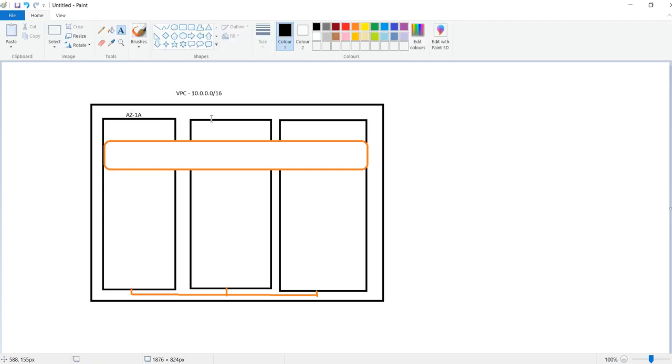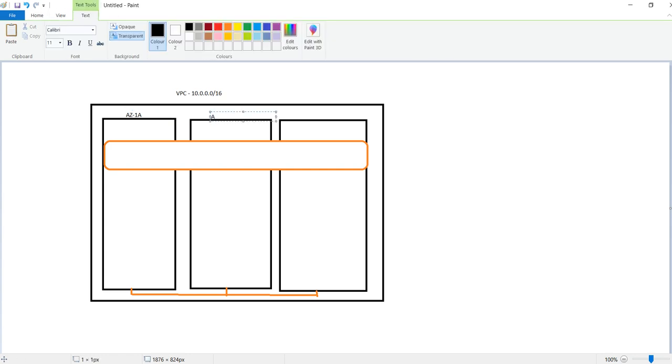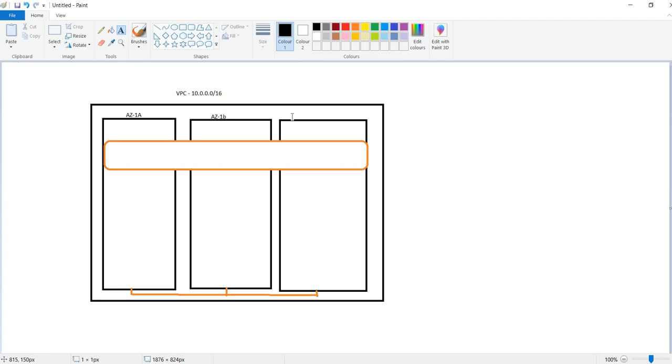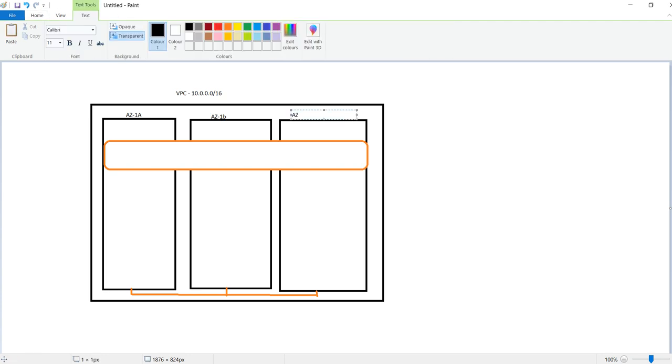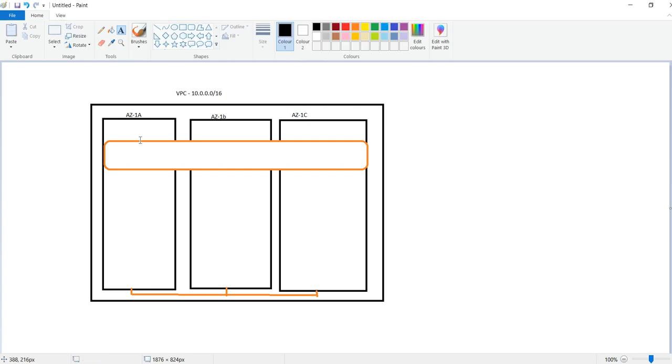Here I will give availability zone 1B. And availability zone 1C. Now my VPC is extended to 3 availability zones.